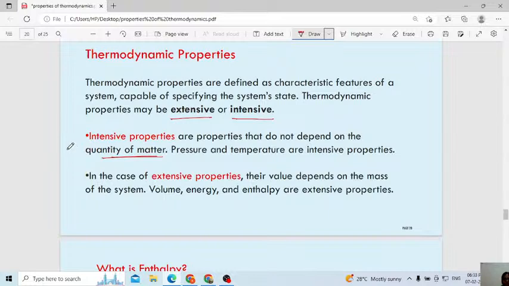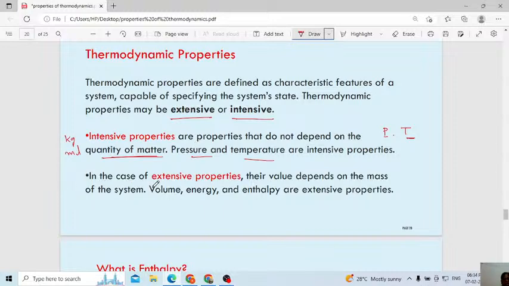Quantity of matter means how many kg or how many ml. It does not depend upon the quantity of matter. It depends upon pressure and temperature. That we call an intensive property. Always remember, an intensive property does not depend upon the quantity of matter. It depends upon the pressure and temperature of a particular system.